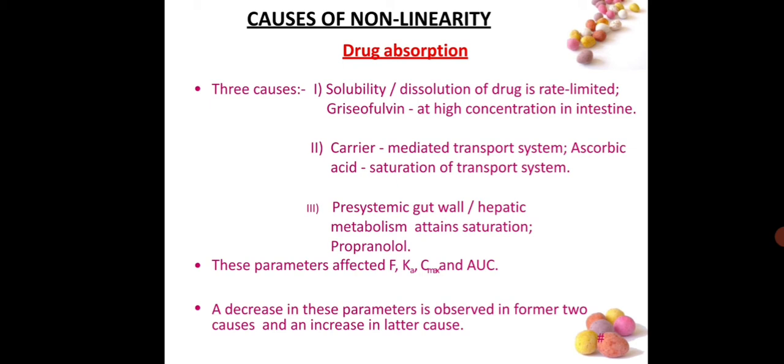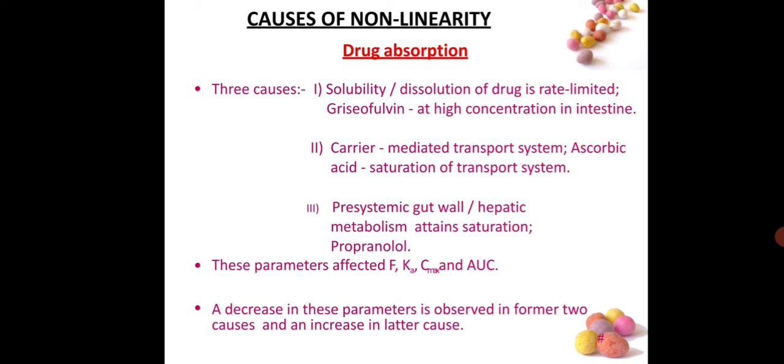After that the drug and carrier get separated and the drug goes through the systemic circulation. The carrier moves towards the outer side of the membrane, but the carrier mediated system has a saturation point, so the drug absorption is affected by that saturation point.